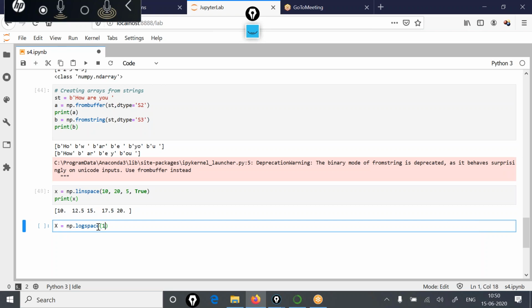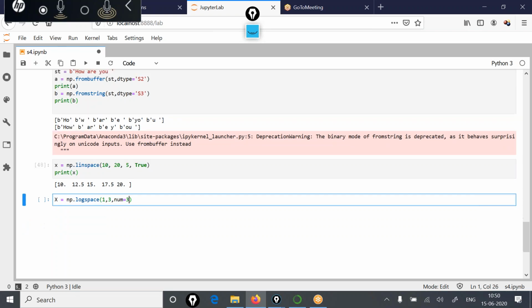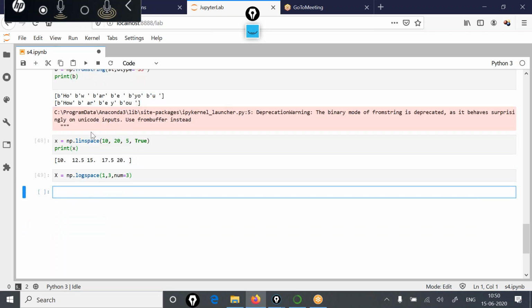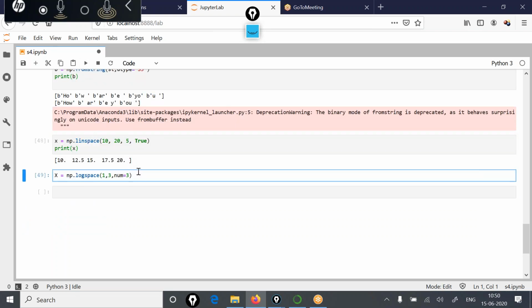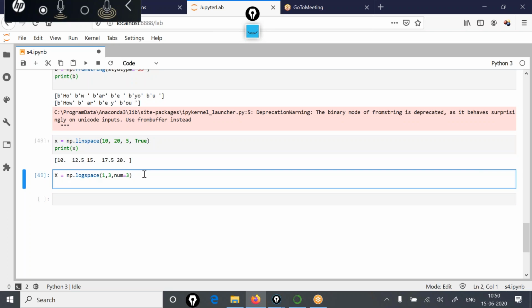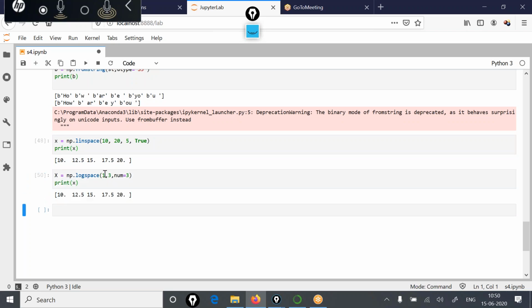If I call this function like this, 1, 3, num equal to 3, and print x.